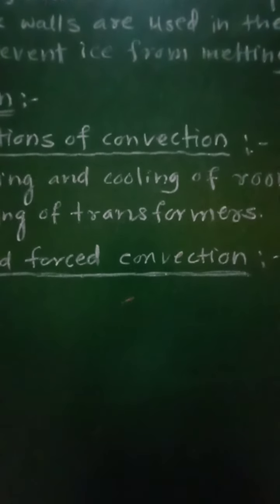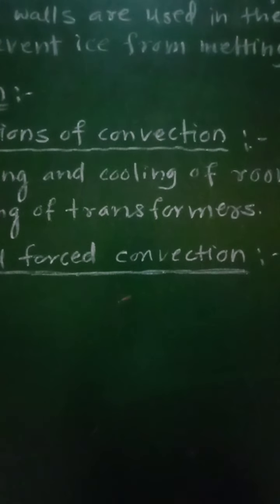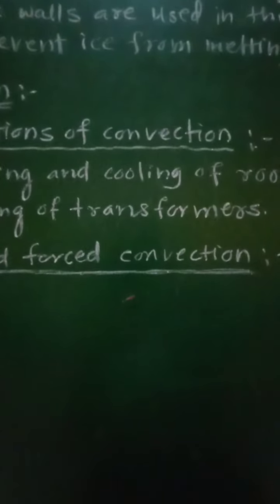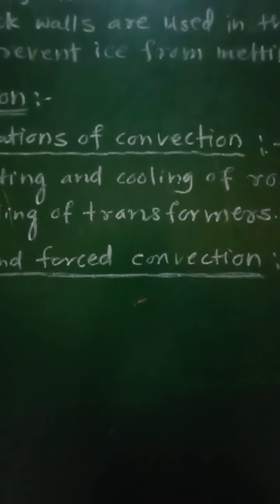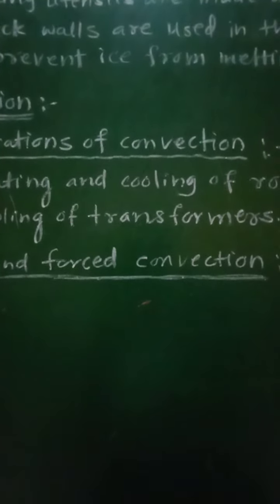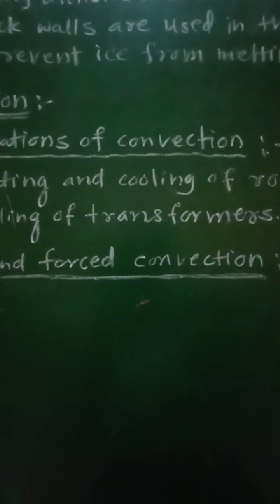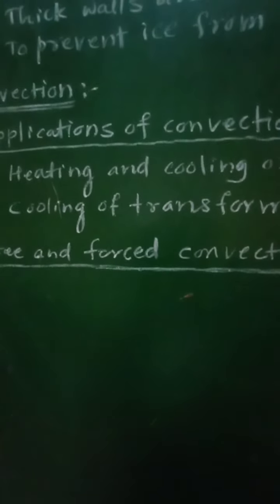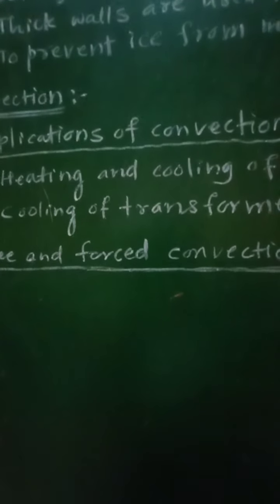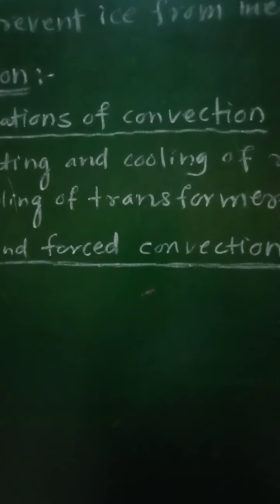So it again warms up to rise upward, and then this process is repeated again and again, and the heat of the transformer body is thus carried away by the convection to the cooler part, and therefore the cooler tank in turn loses its heat energy by convection to the surrounding air, so that heat energy will be given out to the surrounding, and hence there will be cooling of transformer. So these are the applications of the convection.